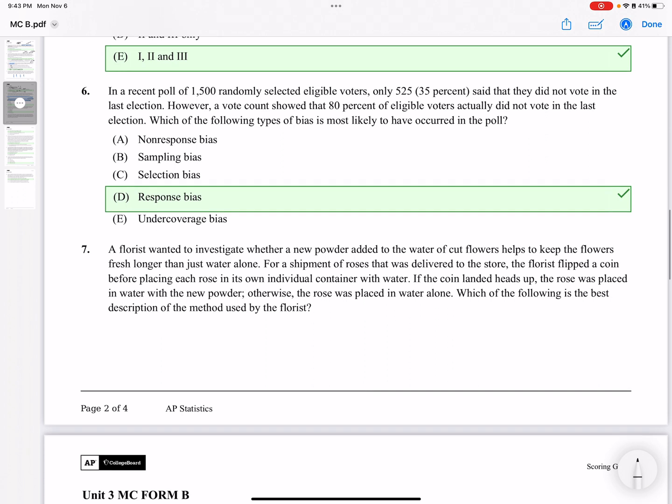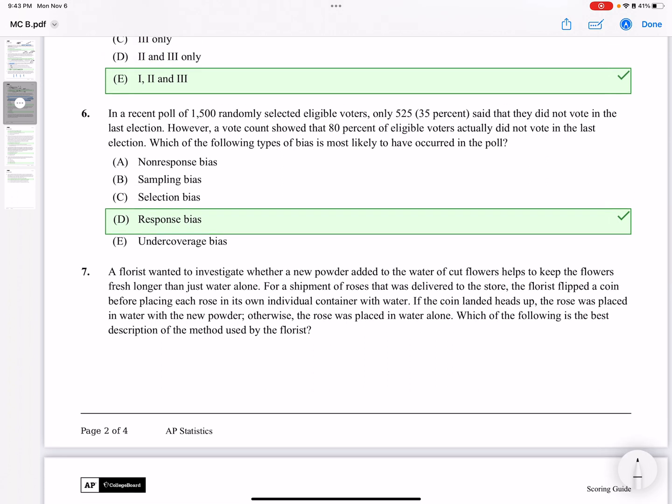In a recent poll of 1,500 random eligible voters, only 525, or 35%, said that they did not vote in the last election. However, a vote count showed that 80% of eligible voters actually did not vote in the last election. Which of the following types of bias mostly occurred? So notice that in the poll, only 35% claimed that they didn't vote, but in reality, 80% actually didn't vote.